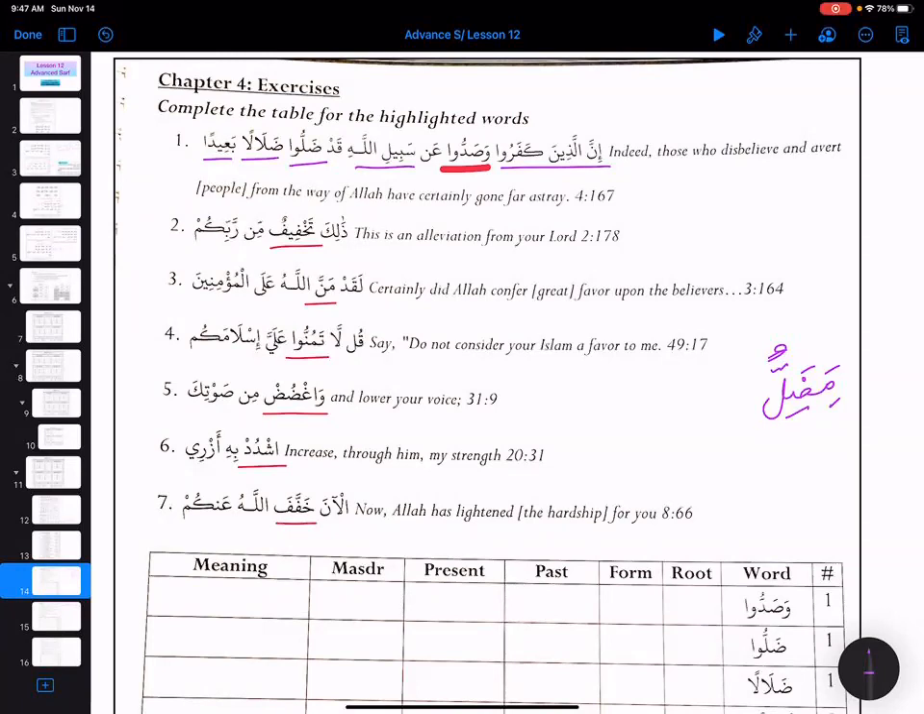Alladhina is ism mawsul, and what is the silatul mawsul? Kafaru is the sila, right? So all together, silatul mawsul, what label am I going to give it? Mubtada. Sorry, yes, mubtada. So inna alladhina kafaru is mubtada.